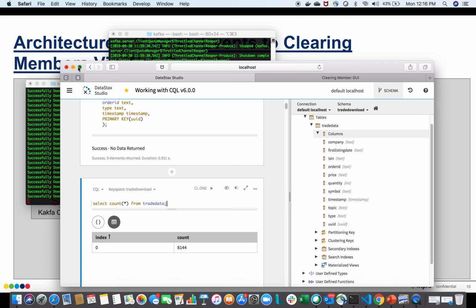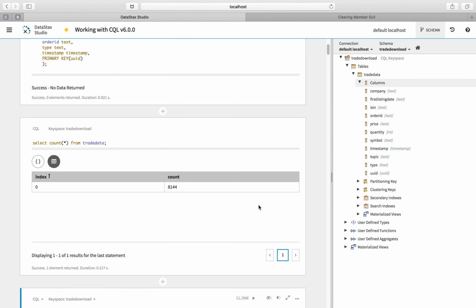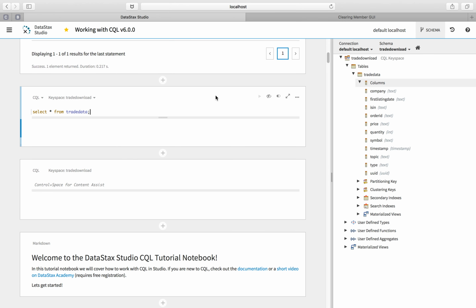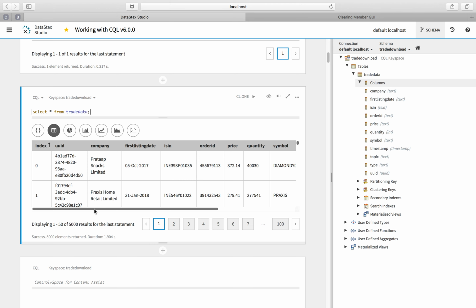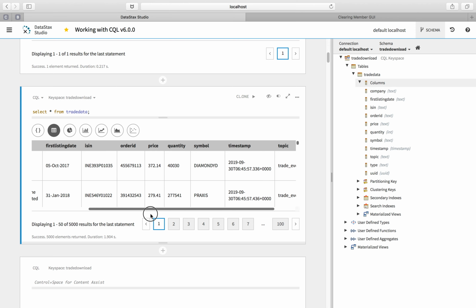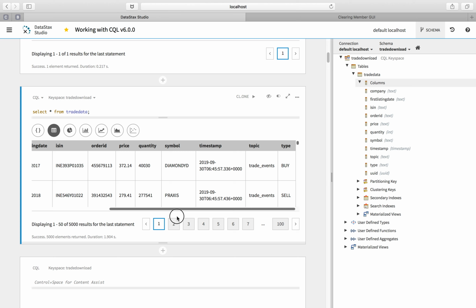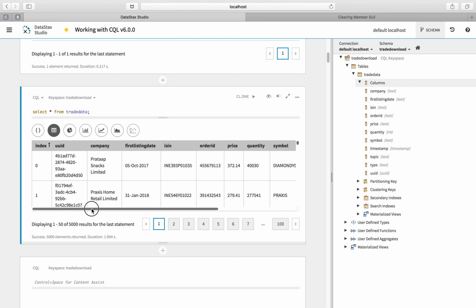And if you look at a select query on Cassandra, we can see the actual data that's getting persisted. So let's run the select command and we should be able to see the actual data that's getting stored in Cassandra. Right, so this is data coming from the simulator application, with symbols, company name, trade type, buy or sell, quantity, price, order ID, and UID represents the unique event identifier.